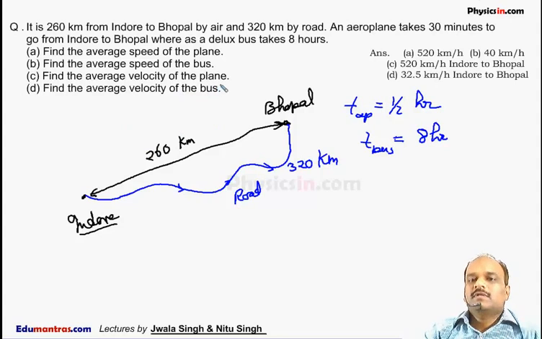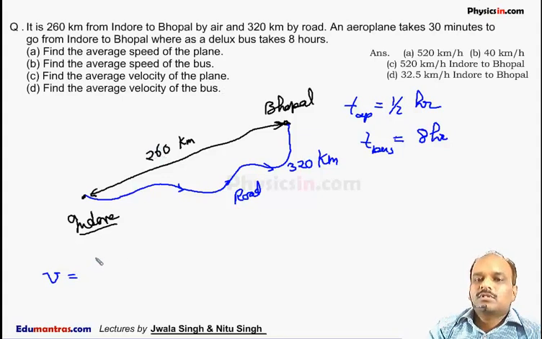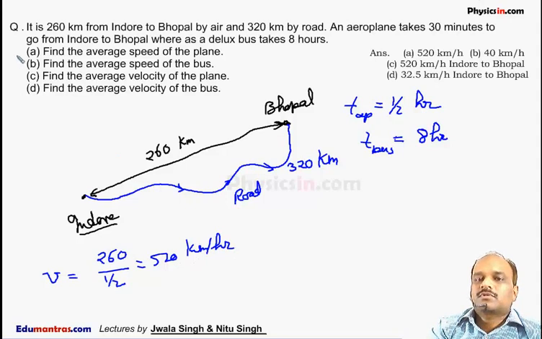Find the average speed of the plane. So the average speed of the plane is the total distance traveled by the plane, 260, whereas the total time taken by the plane is half an hour, so it is 1 by 2, which comes out to be 520 km per hour. This is the first question.